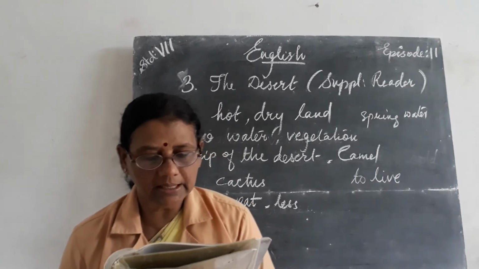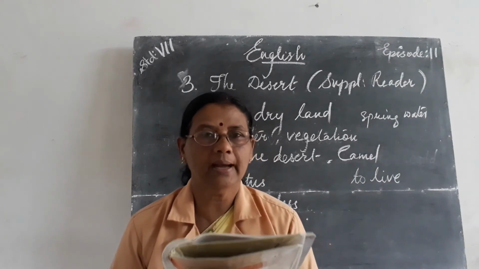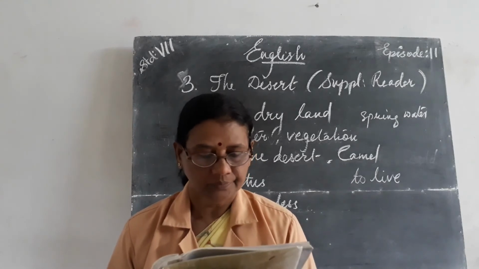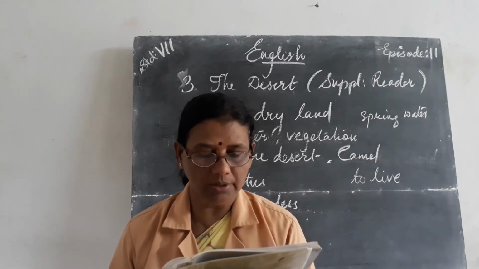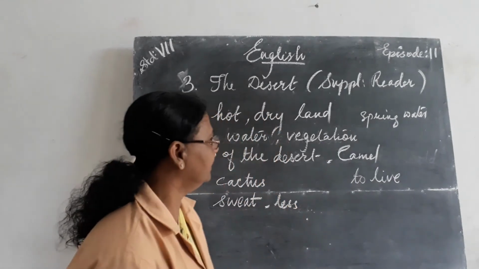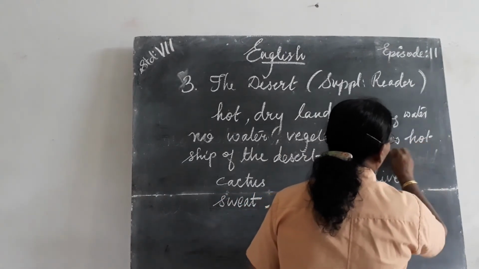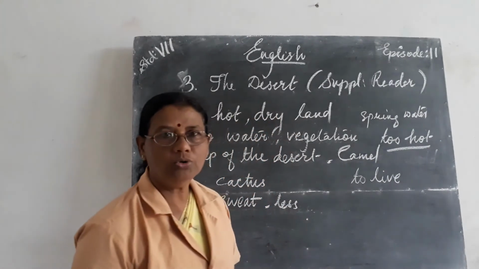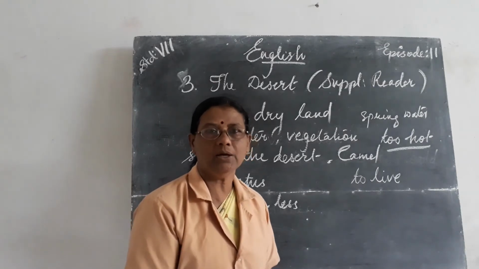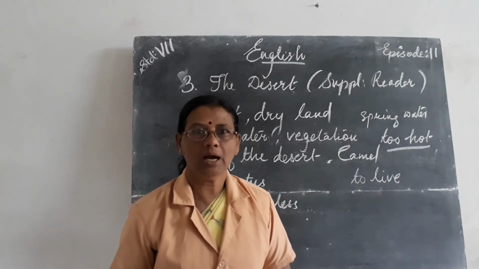The smaller desert animals do not drink water, and there are other animals also. They do not have the habit of drinking water. They burrow. We can see how they are living. They burrow underground during the hot day and come out at night to eat. So the whole day, how is the day? Day is too hot. So during the daytime, what do these small animals do? They go deep into the earth and stay over there. And when night comes, a little coolness is there. Then they come out for eating.